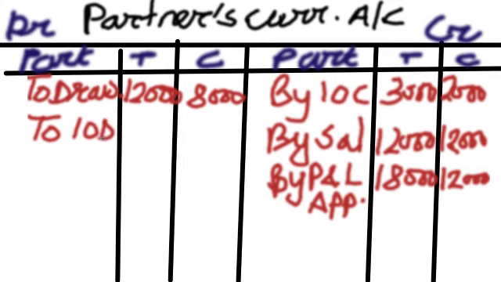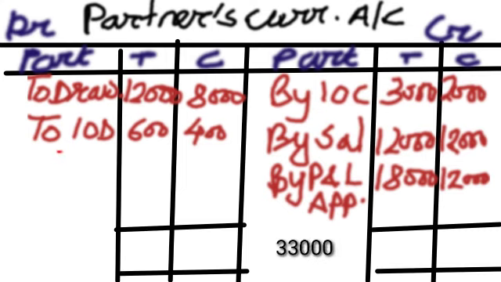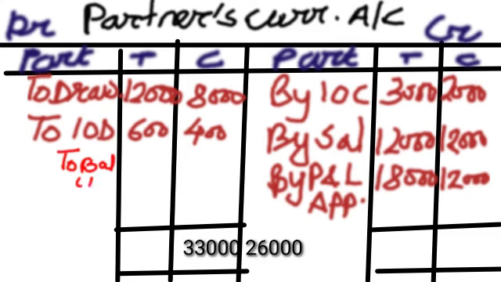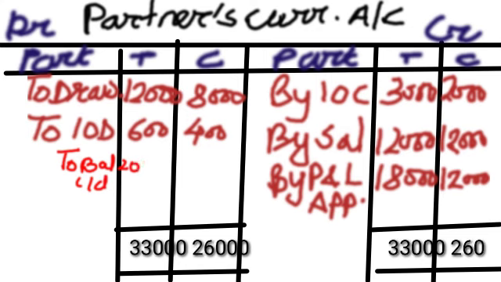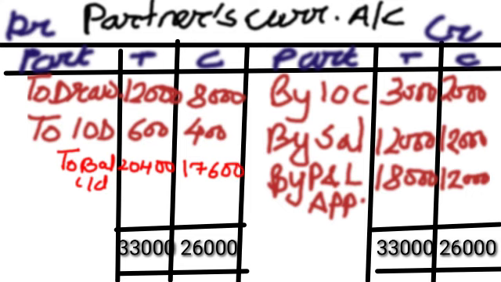After calculating the interest, you have to balance the current account. One more thing, the balance of the current account can be debit or credit, but since here the total of the credit side is more than the total of the debit side, the balance you have to write here to balance carried down, and finally you have to close the account.